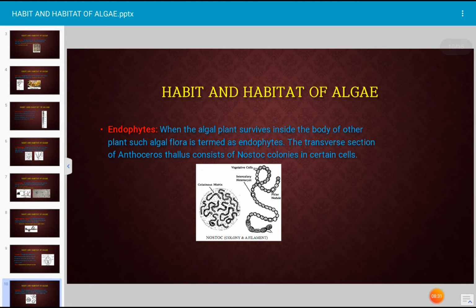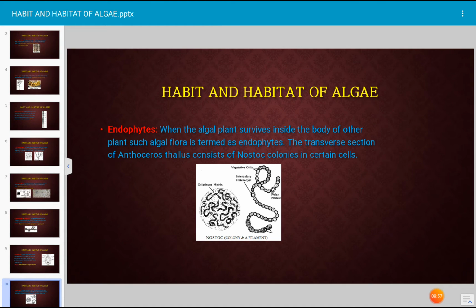This is endophyte. Endophyte, endo means inner, phyta means plant. Means some algae grow inside the thallus of higher plants. Here we have shown the photograph of Nostoc. It is a very microscopic algae, very small in size, and this grows inside the thallus of Anthoceros. Anthoceros is a member of Bryophyta.